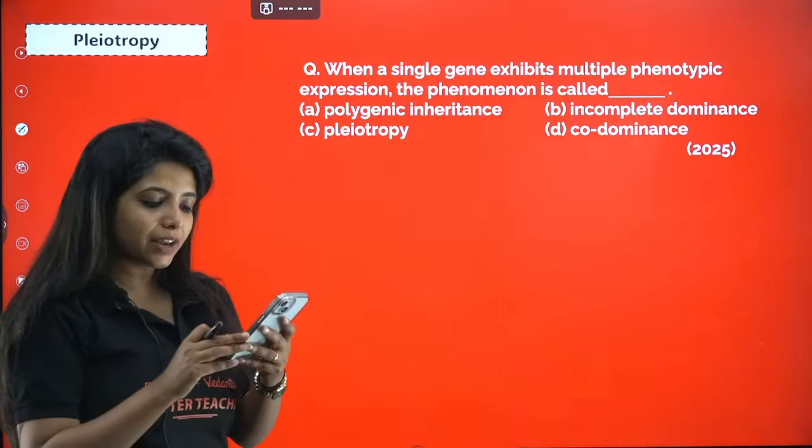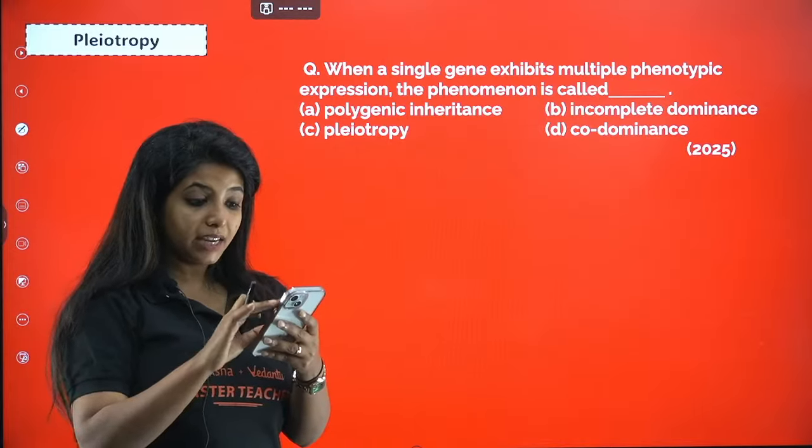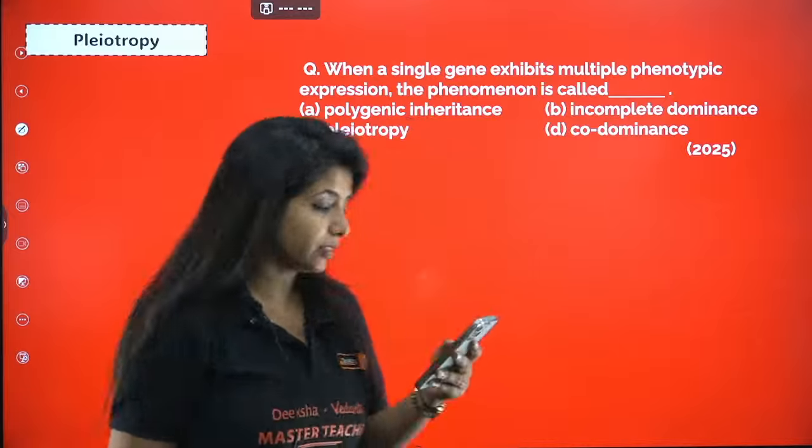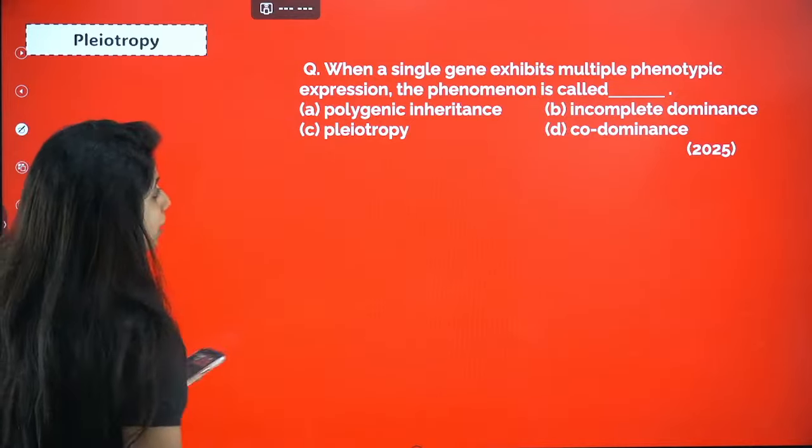Yes, it's an inborn error mechanism, inborn error in your metabolism. Okay, you are born with it. We'll study about it when we study Mendel's disorders.